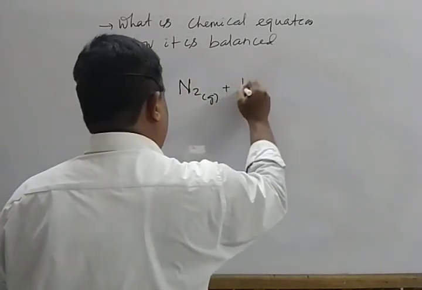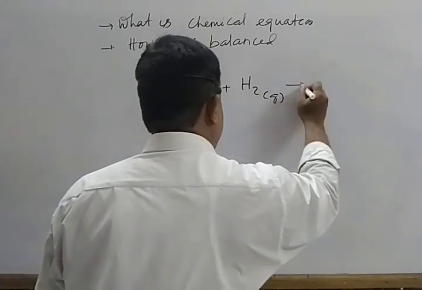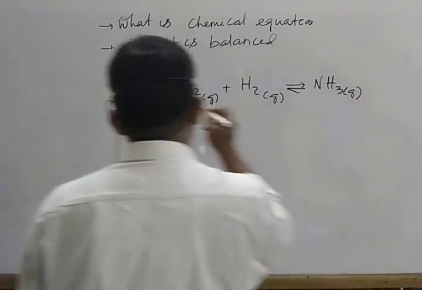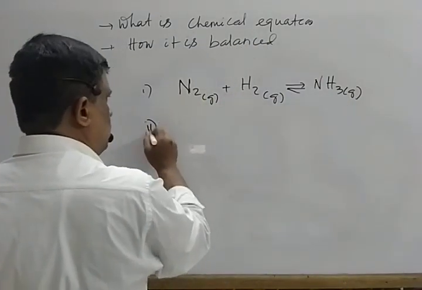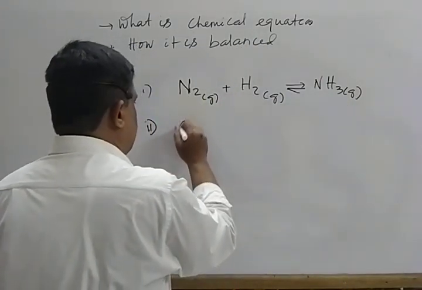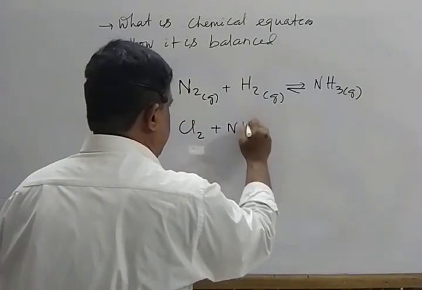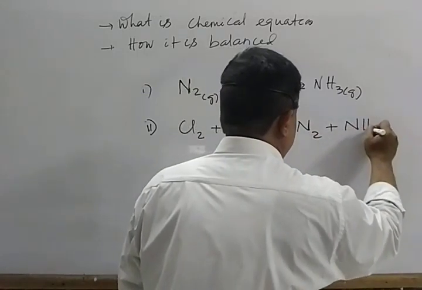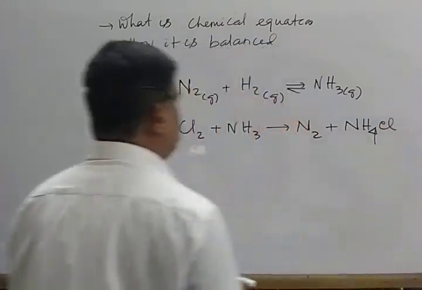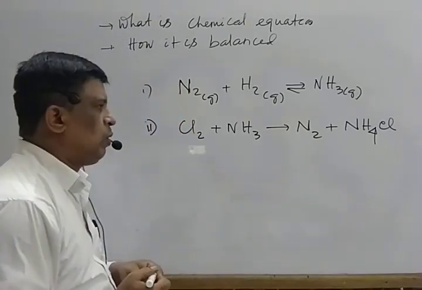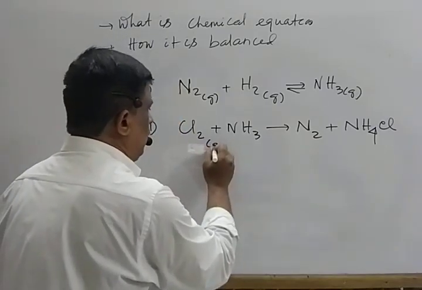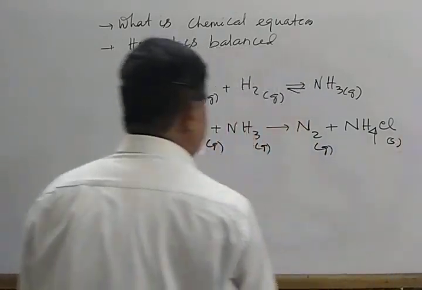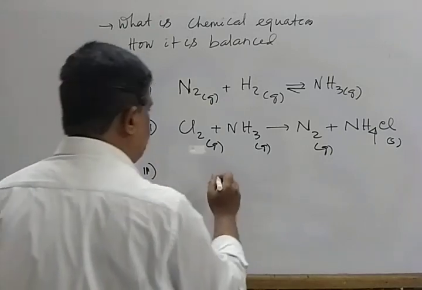N2 gas plus H2 gas give rise to NH3 gas. Point 1, point 2, Cl2 plus NH3 give rise to N2 plus NH4Cl. Mark that. I write two equations. Chlorine gas, solid.